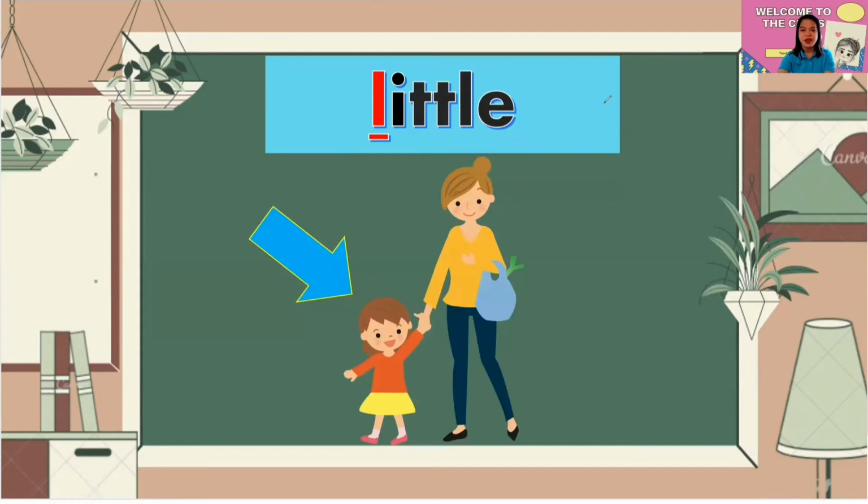This one is what we called, as what you can observe, this one is the girl and the lady. Okay, now how do we call if the girl is still small? Well, we could say this girl is a little girl. Everybody, little. Again, little. Very good.